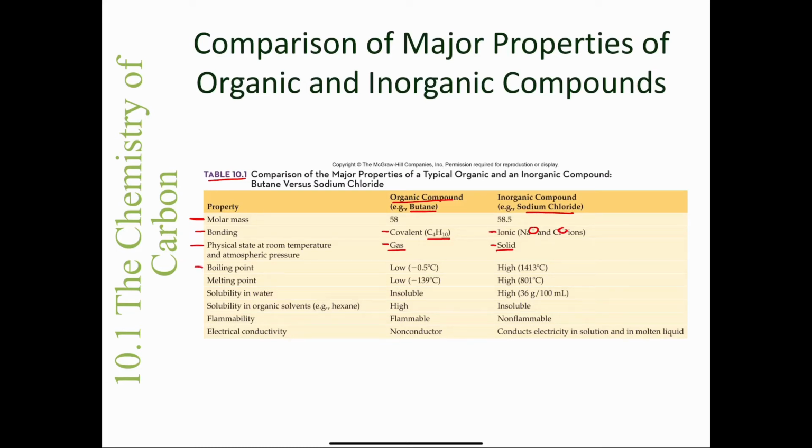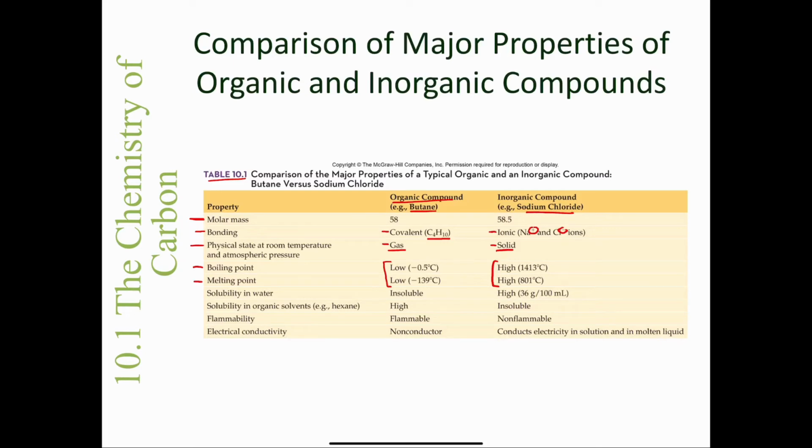Boiling points and melting points, I'll go over this a little bit quicker. You can see that the ionic compound, the inorganic compound, has a high boiling point and a high melting point, whereas the organic compound has a low melting point and a low boiling point. And again, that is related to intermolecular forces.